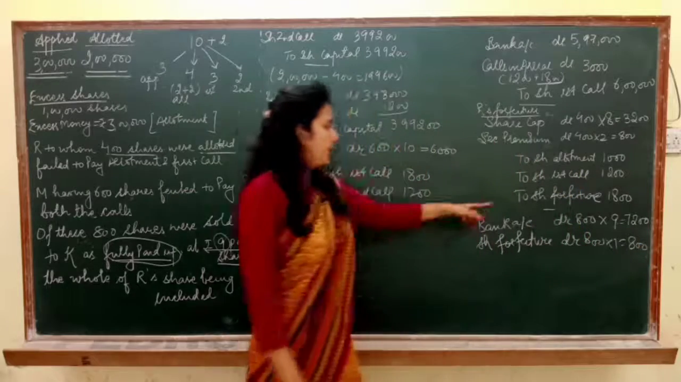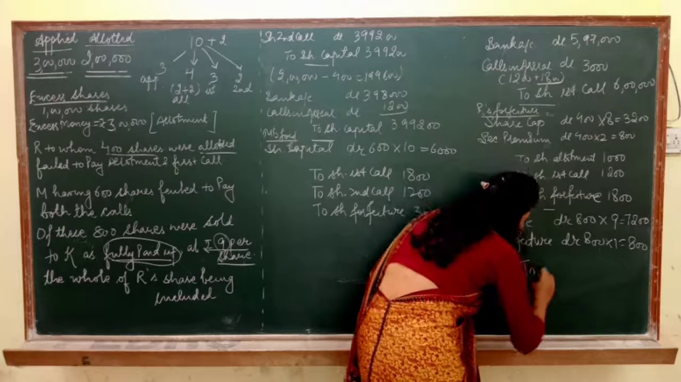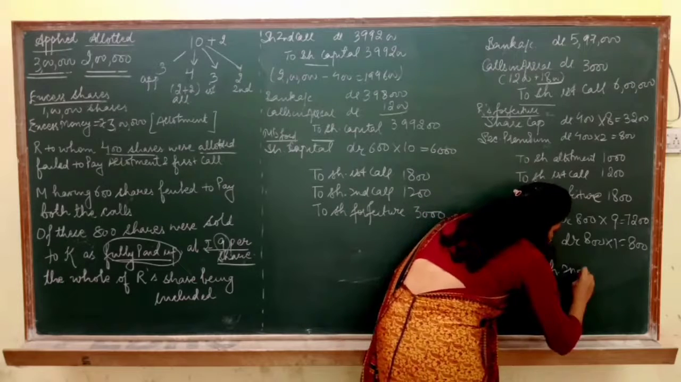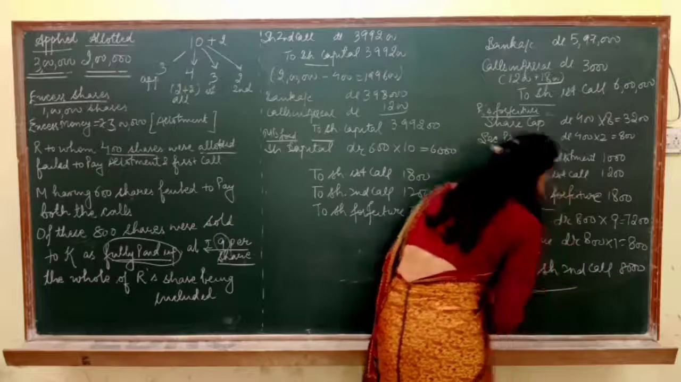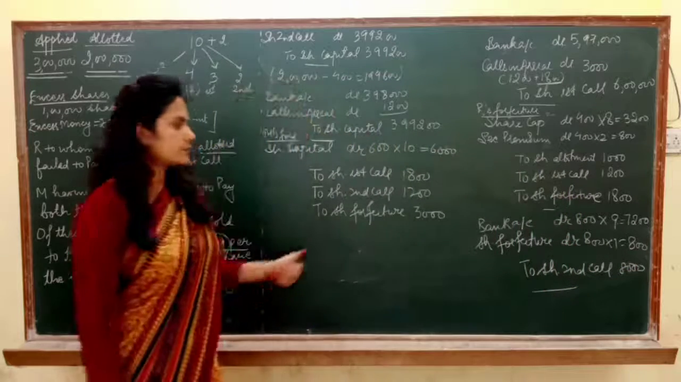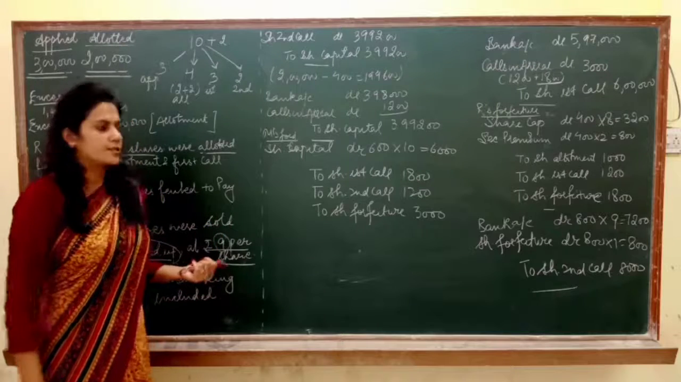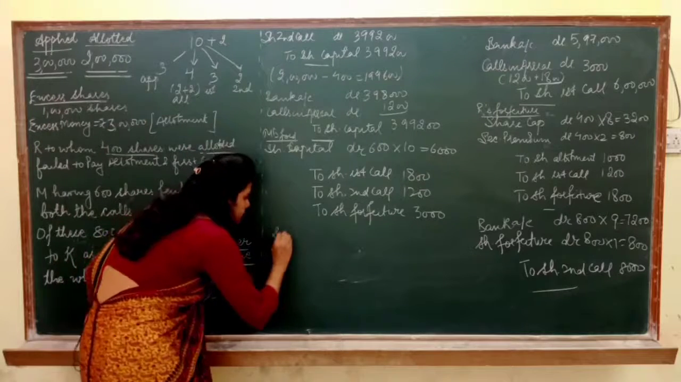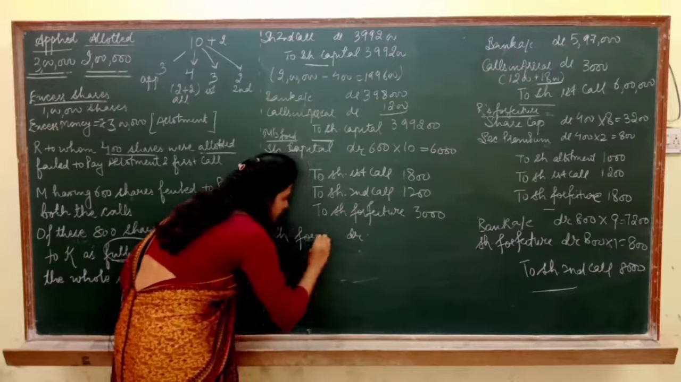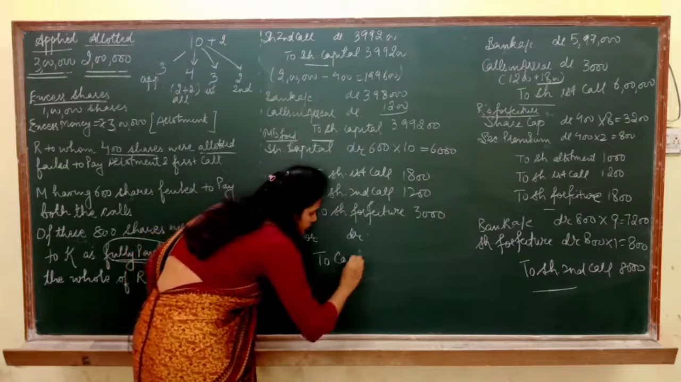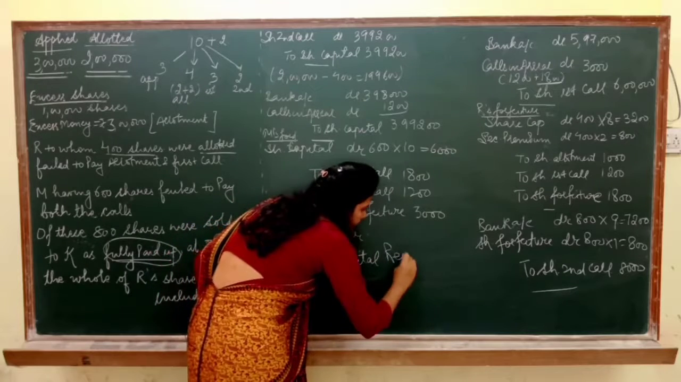Like this. So bank account debit, share forfeiture debit, to share second call 8000. I hope this point is clear. And now you know what we have to do. Last entry. And the last entry is share forfeiture debited to capital reserve.